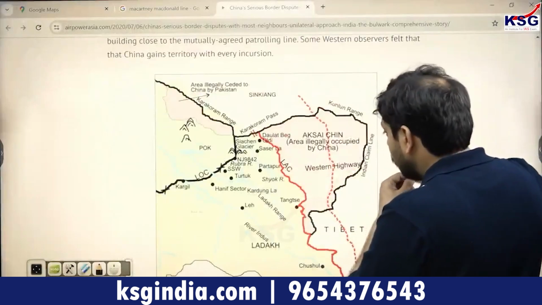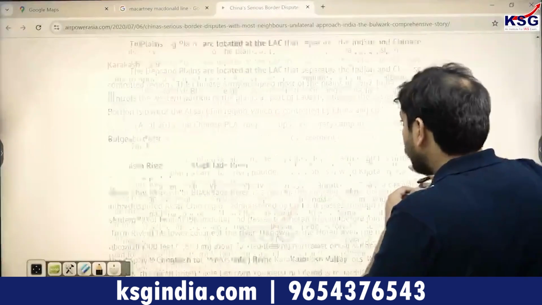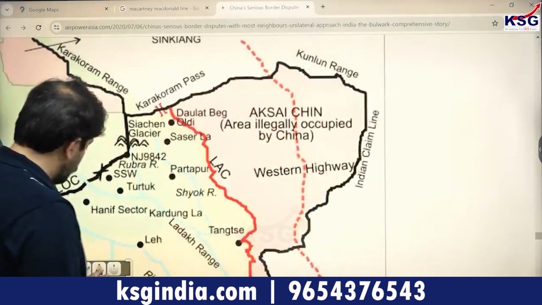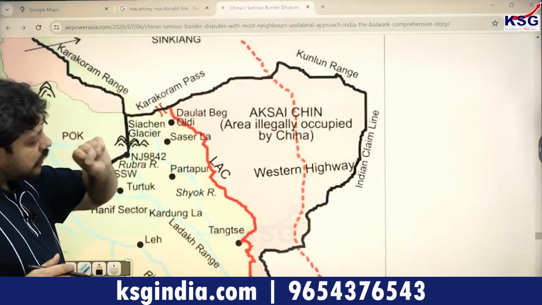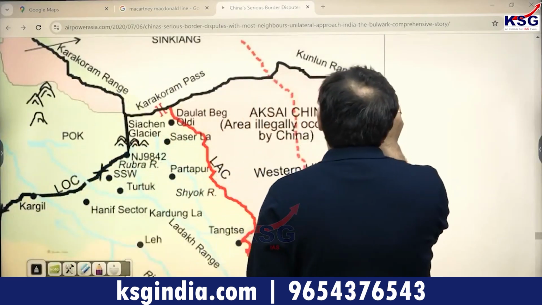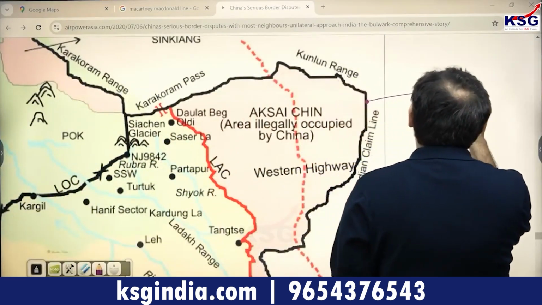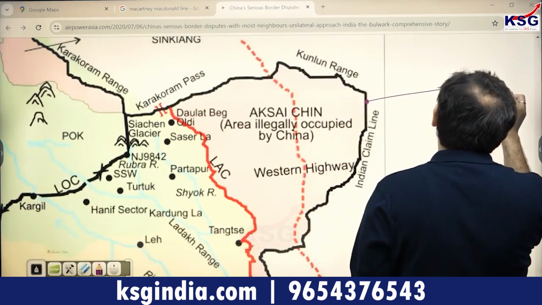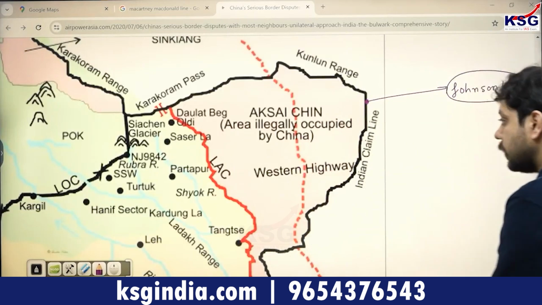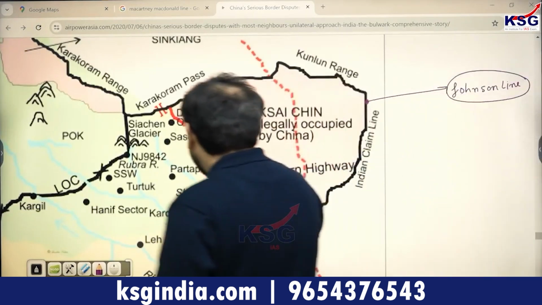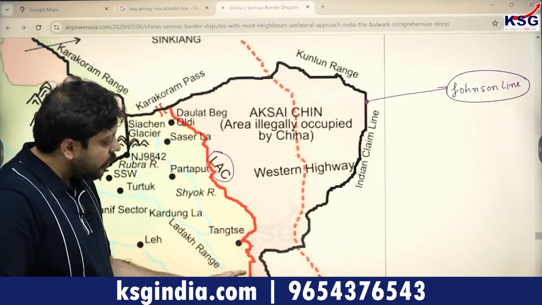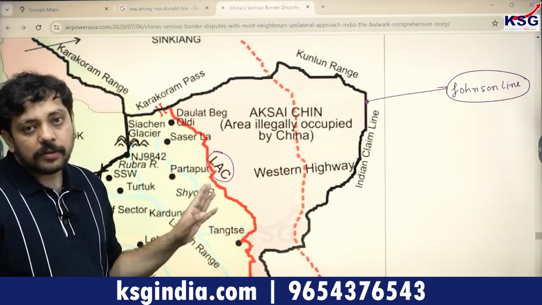Now, if you see this map over here, this is the part of the area in Kashmir. Okay, so let me mark this out. This is what is called the Johnson line. You understand this now perfectly well. This is the Johnson line. This is the line which is marked by the Chinese as the line of actual control. This is the Chinese claim as their own territory, marking it as the line of actual control.